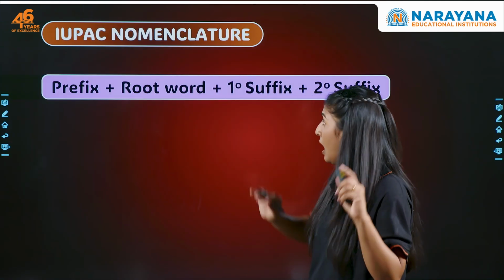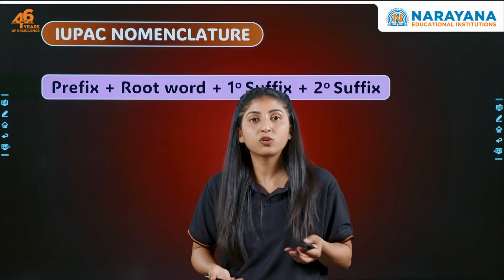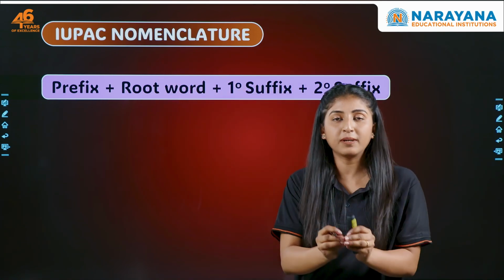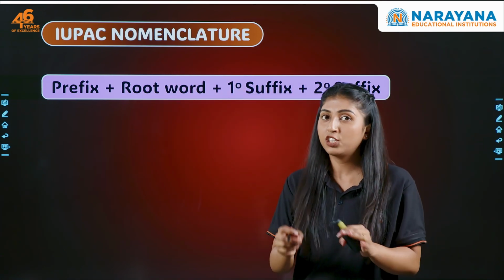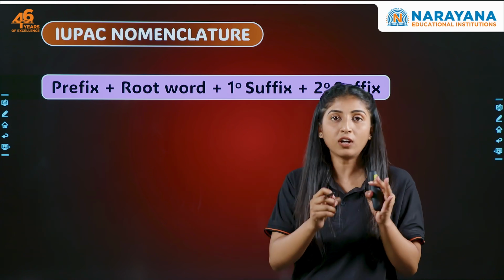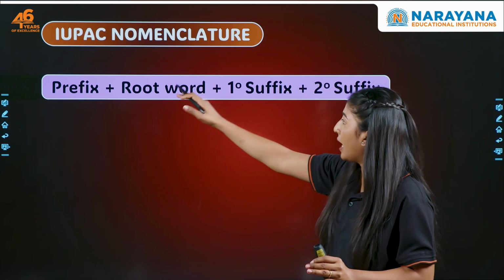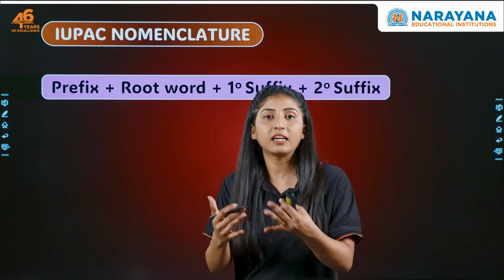Now, let's understand ये सारे functional groups को use कैसे करेंगे in IUPAC nomenclature. So how do you write it? This is the simplest method that will make your IUPAC nomenclature very nice. First you write the prefix if there is any.